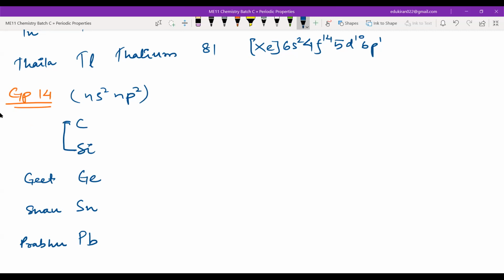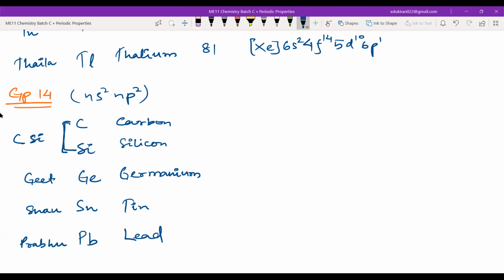Kaisi Geet Sunao Prabhu. However you write it, this is carbon, silicon, germanium, this is tin, and this is lead. Okay. Now the electronic configuration and atomic numbers is homework.